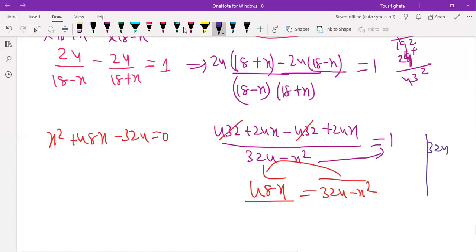Let us factorize 324: 2 1s are 2, 2 6s are 12, 2 2s are 4... let us try to get 48, whether I did any mistake.